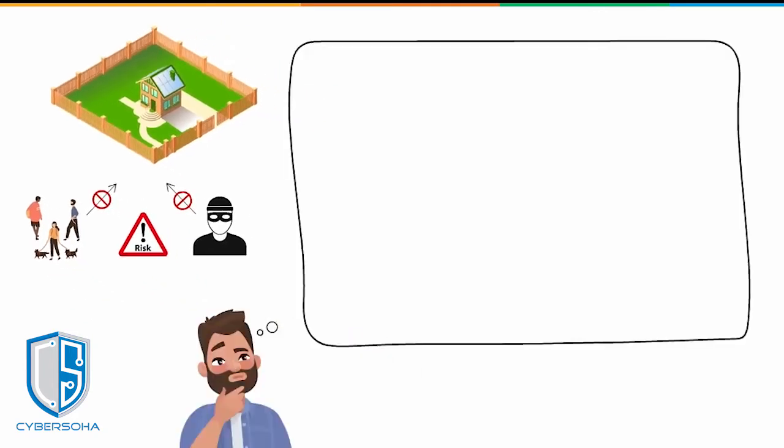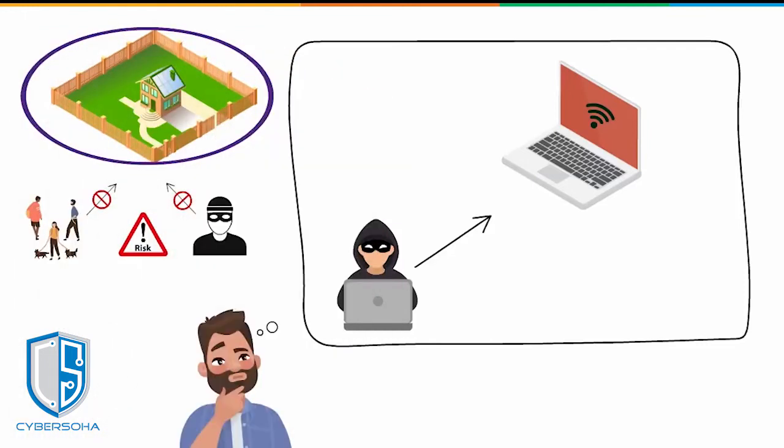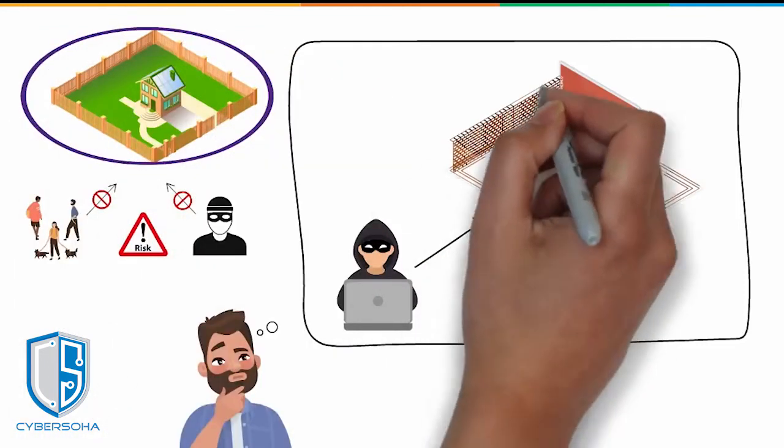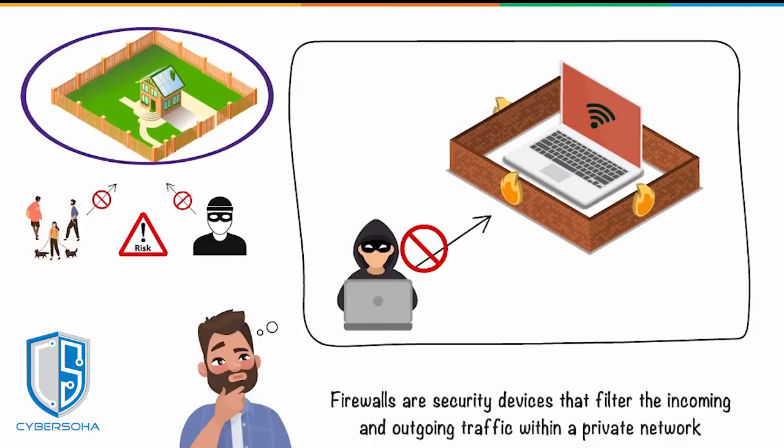Similarly, imagine our computers and networks without protection. This would increase the probability of hackers infiltrating our networks. To overcome this challenge, just like how boundary walls protect our houses, a virtual wall helps safeguard and secure our devices from intruders, and such a wall is known as a firewall. Firewalls are security devices that filter the incoming and outgoing traffic within a private network.